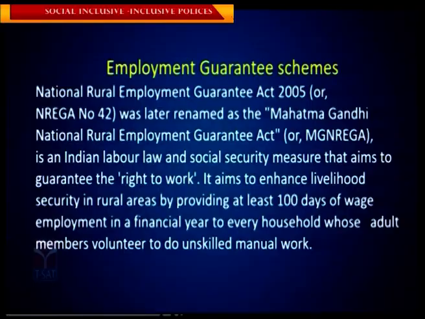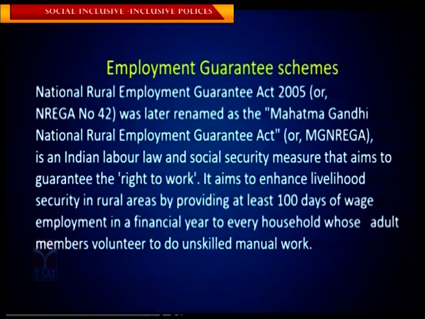Actually, there are some employment guarantee schemes. The first one is National Rural Employment Guarantee Act 2005. So we call it NREGA. What is the full form of NREGA is also a very important expansion. NREGA means National Rural Employment Guarantee Act.